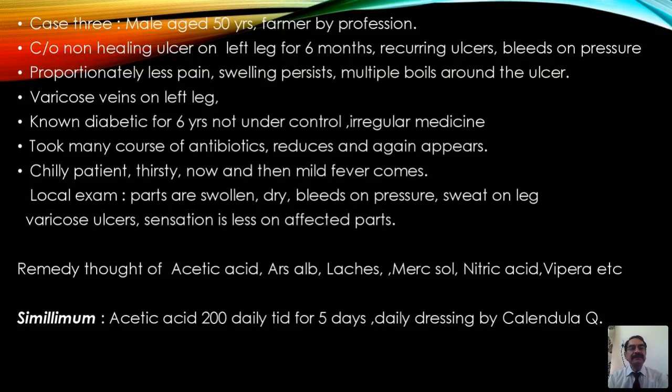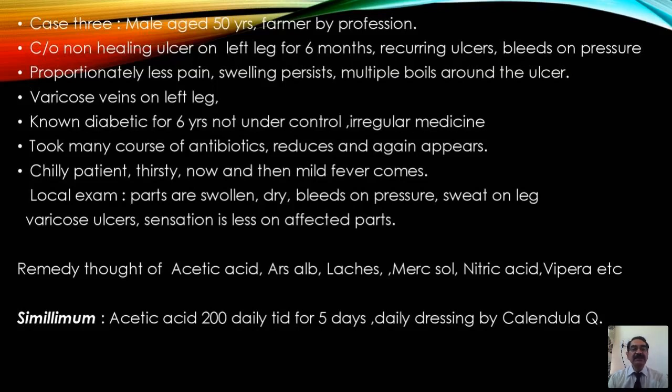Varicose veins on the left leg, which are very prominent, sometimes bleed. Known diabetic for 6 years, not under control, on irregular food, irregular medicines, and improper examination. Naturally, many poor farmers do like that. Took many courses of antibiotics, and again it appears, because this has been there for quite some time, 5-6 months. You might have tried some medicines.